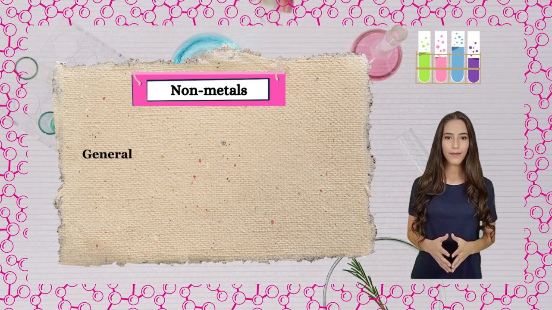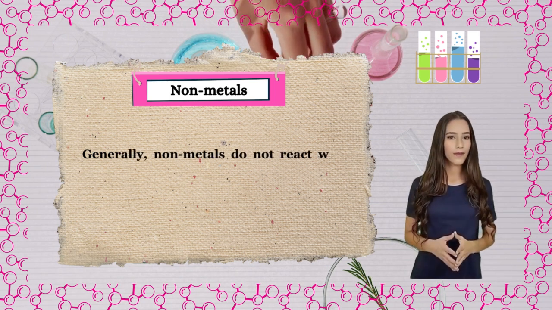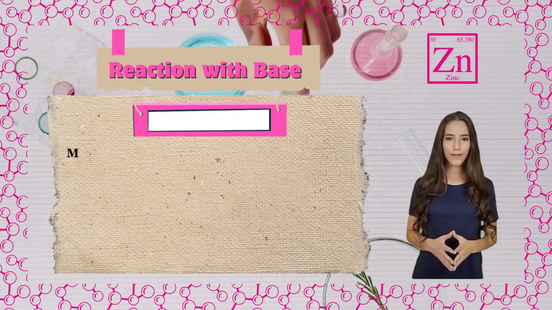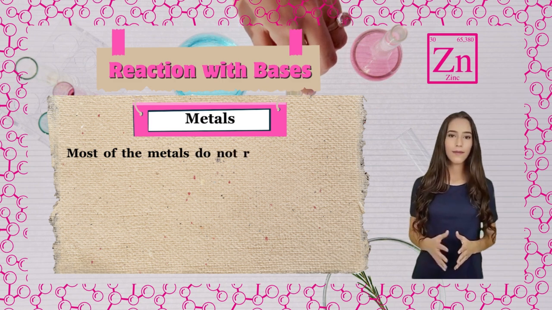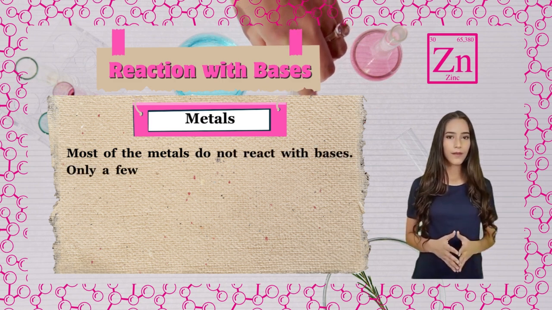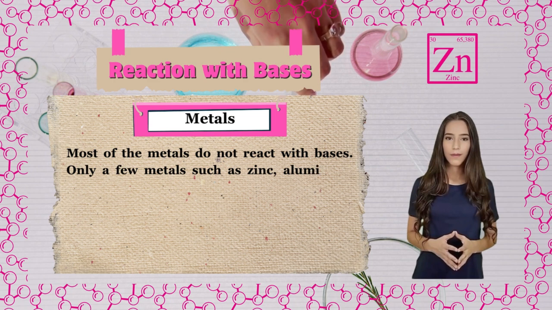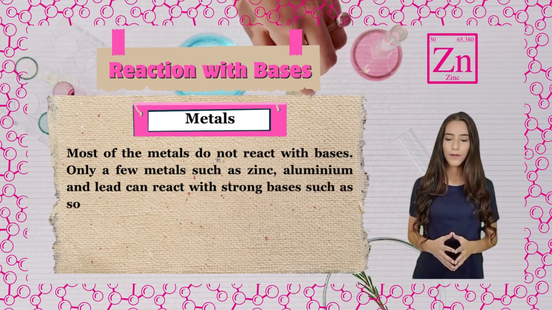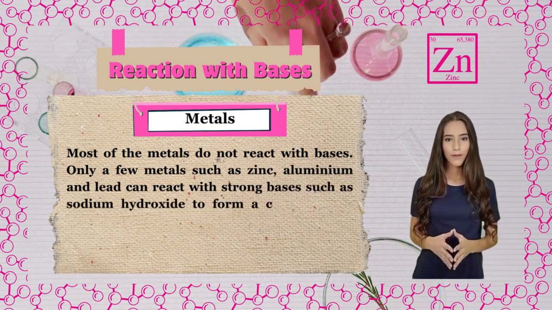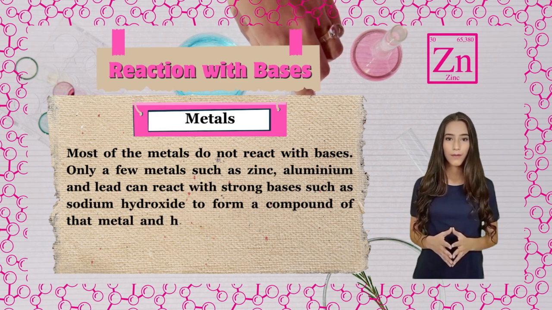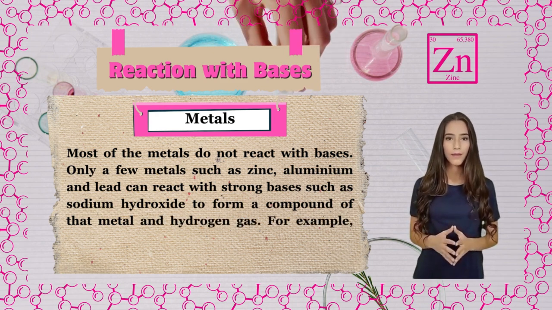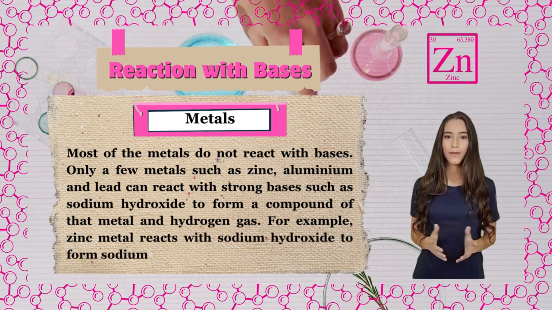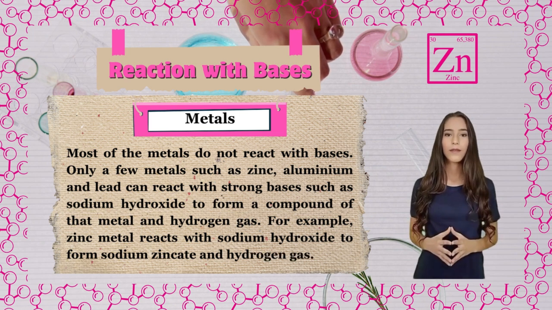Nonmetals. Generally, nonmetals do not react with acids. Reaction with bases. Metals. Most of the metals do not react with bases. Only a few metals such as zinc, aluminium and lead can react with strong bases such as sodium hydroxide to form a compound of that metal and hydrogen gas. For example, zinc metal reacts with sodium hydroxide to form sodium zincate and hydrogen gas.